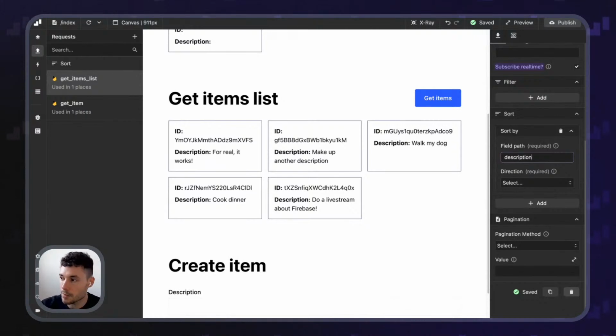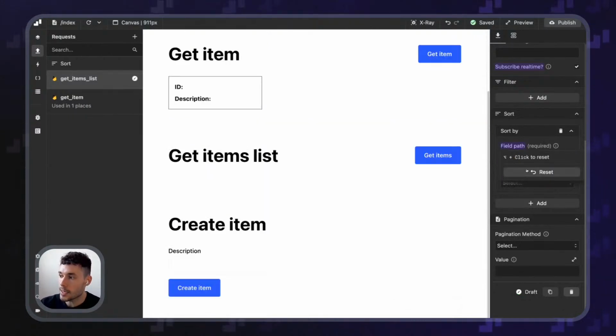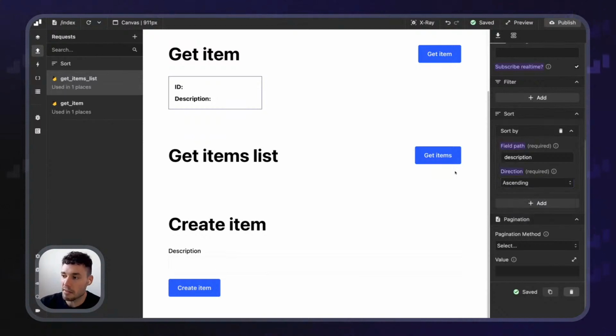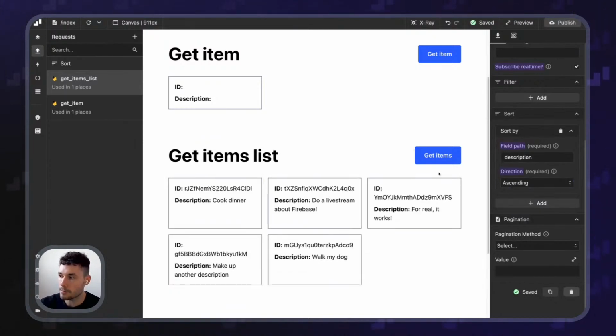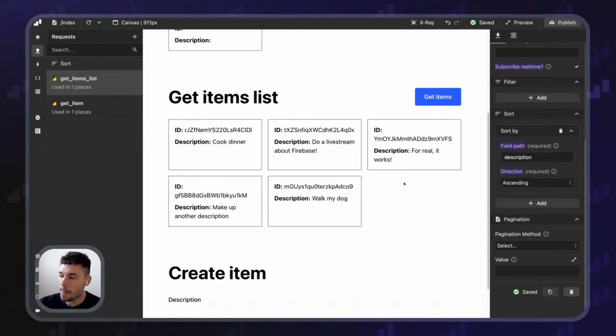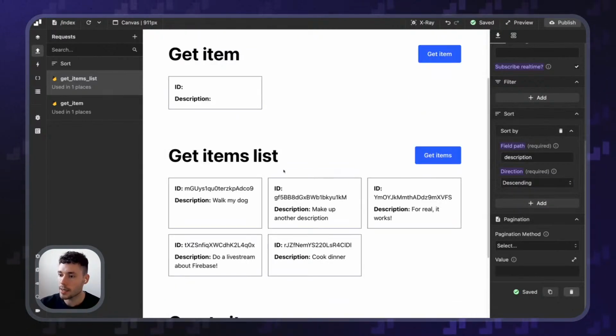So let's use description, and for the direction I can say ascending, for example, like that. Now this is doing the ascending, so going from A to Z. If I change this to descending and get items again, now this is going from Z to A.